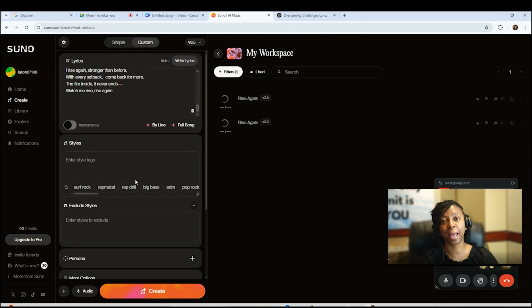If you want to use this app, I'm using it specifically for YouTube. So I use the free version and that's fine. No copyrights, it's copyright free. But if you do want to use it for Spotify, if you want to get paid for Spotify, making music, you have to get the paid version so that you can own the copyrights to the music in order to upload it to Spotify and get monetized for it.